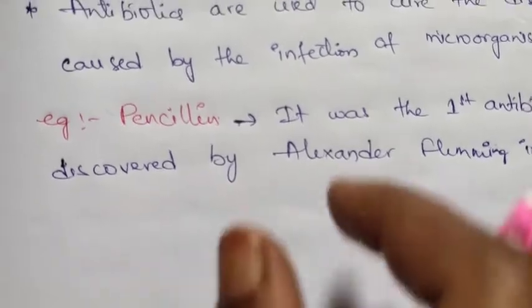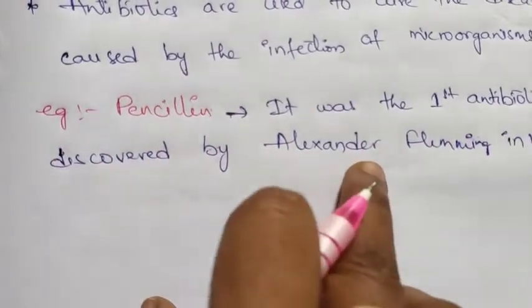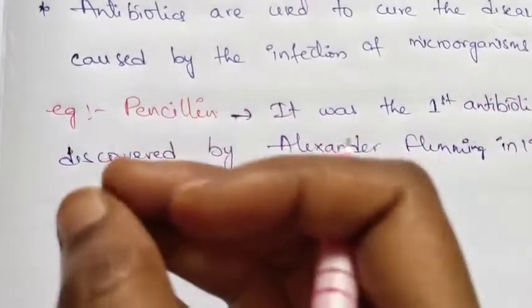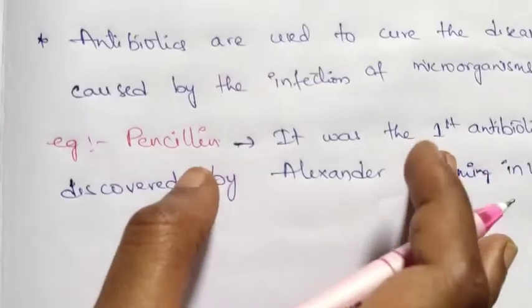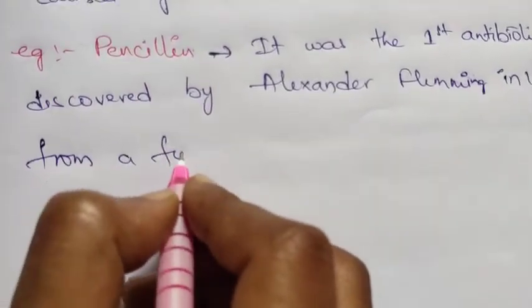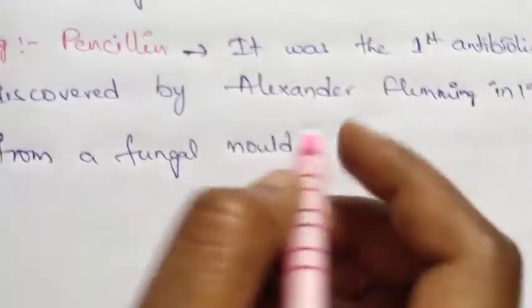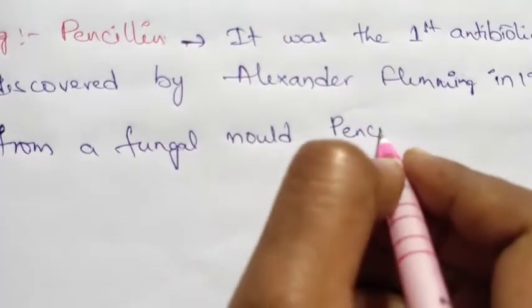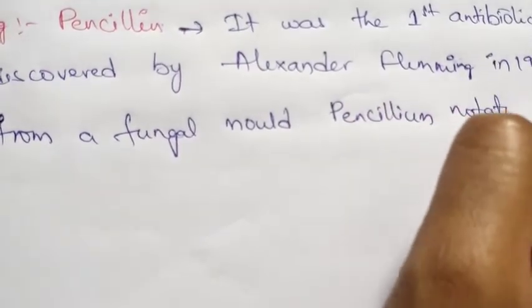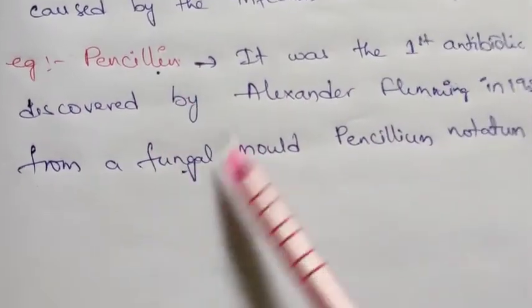Alexander Fleming discovered penicillin from a fungal mold, Penicillium notatum. Meaning the penicillin was discovered from a fungus.